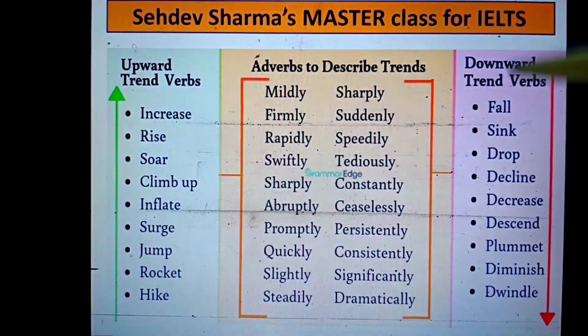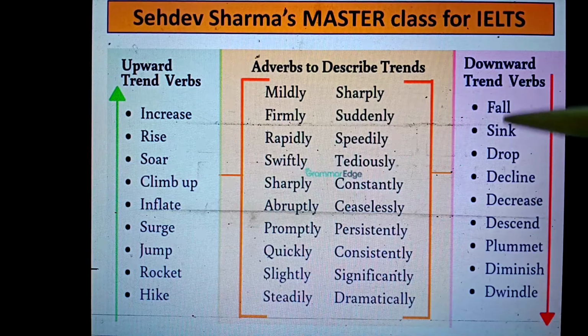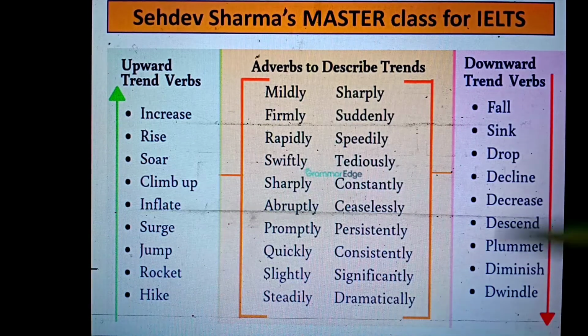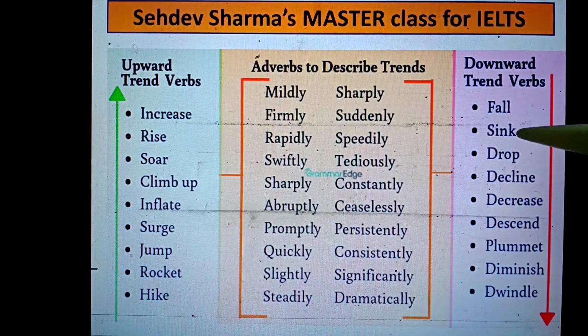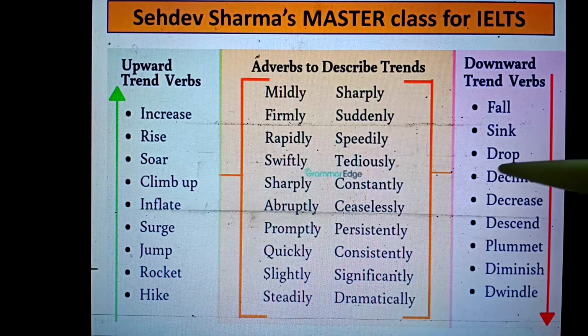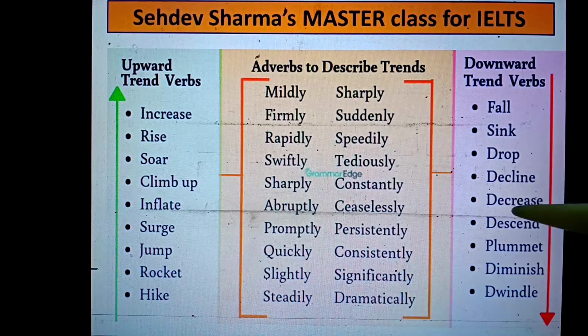Okay, so coming to this side, again the trend can be downward also. If the trend is downward, then how to use? Please never use the word fall. Even sink is also a very normal word. Drop is an extremely normal word. Decline is not at all to be used. It is just a 5 to 6 band word. So fall and decline to be stopped. Decrease not at all to be used.